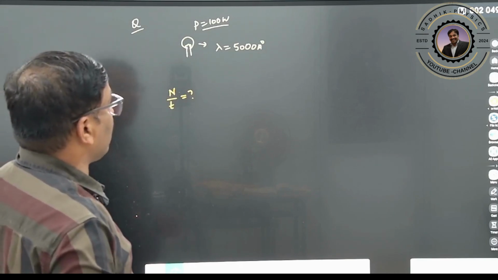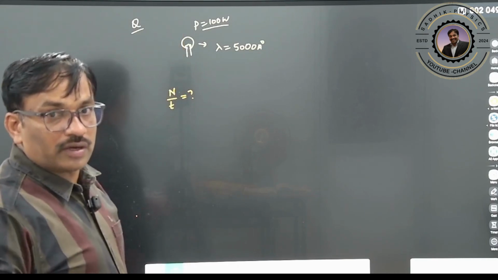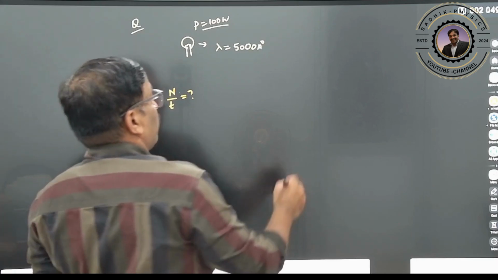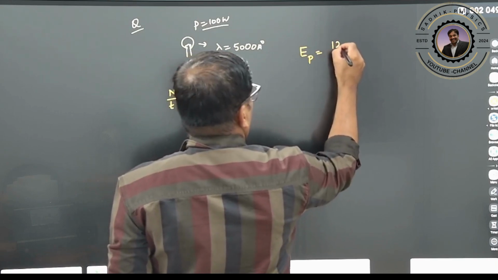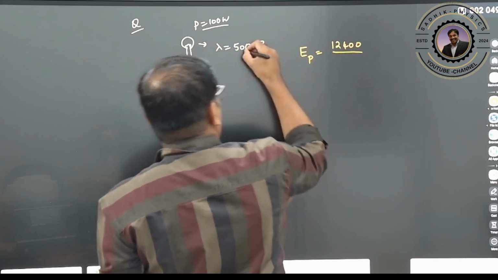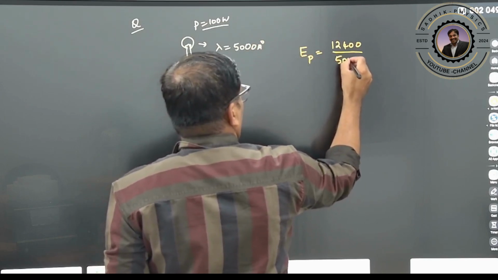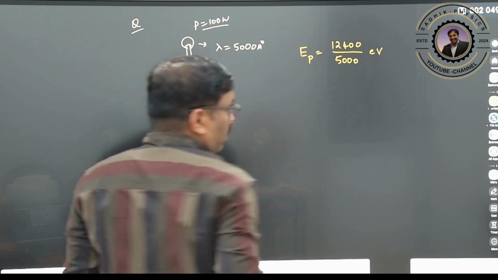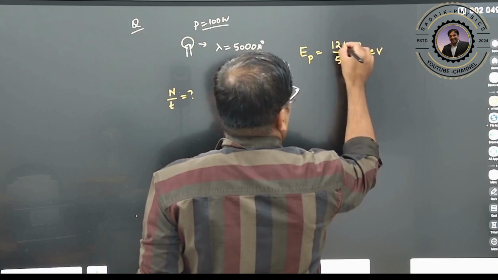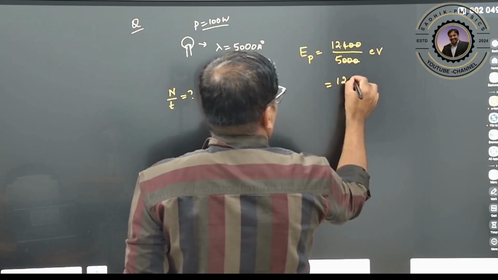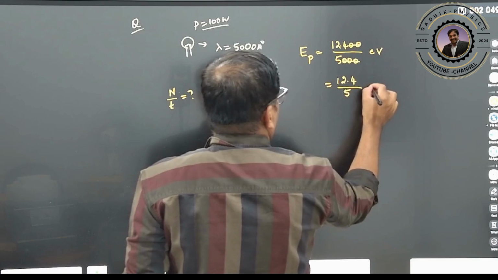How to calculate it now? First, power is given, but we want to calculate the energy of the photon. What is the energy of the photon now? It can be written as 12400 divided by 5000, in terms of angstroms, and it is given in electron volt. Clear? So 3 zeros cancel, therefore 12.4 divided by 5 electron volt.